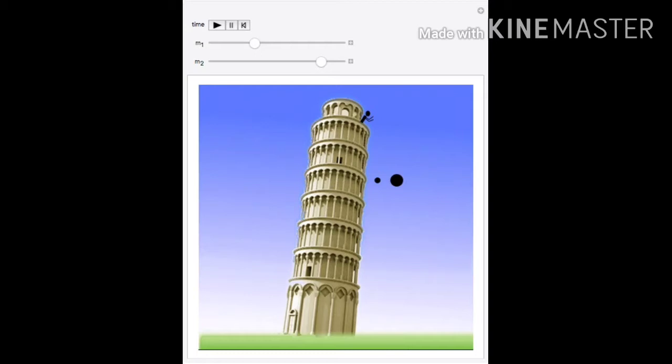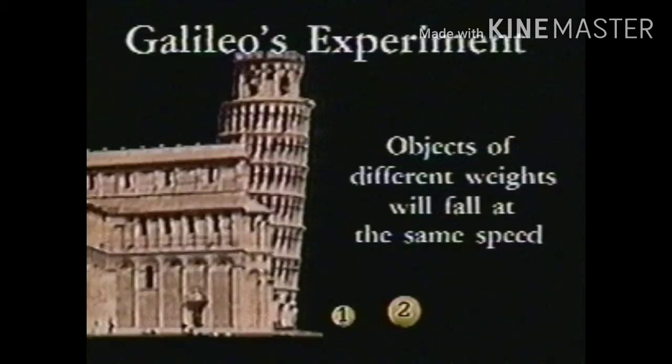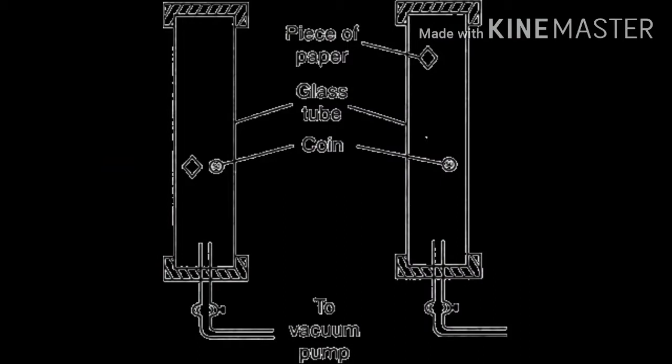Galileo explained that in case of stone and feather, the stone reaches earlier than the feather because the feather has larger surface area as compared to that of the stone. Hence, the feather experiences greater frictional force due to air than the stone, and hence takes more time to reach the ground. If there had been no air, the stone and the feather would have reached the ground at the same time. This was proved right in an experiment conducted by Robert Boyle.